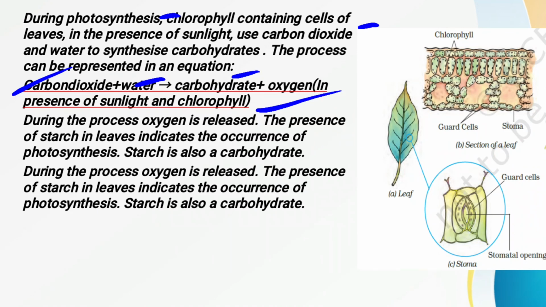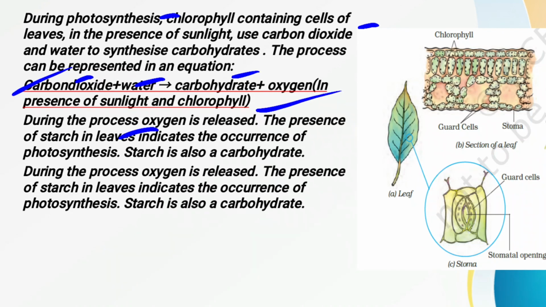Now oxygen is also one of the most important parts of our life, because without oxygen it is not possible to survive anymore. So how does photosynthesis take place? The carbon dioxide and water are used up by the leaves in presence of the chlorophyll as well as in presence of the sunlight, and the carbohydrate and the oxygen are formed.